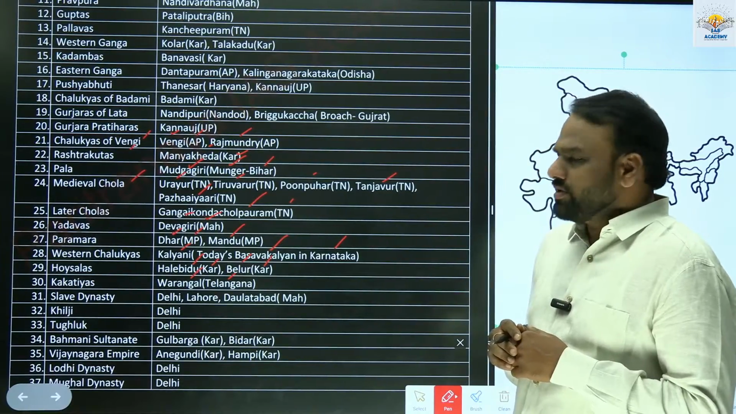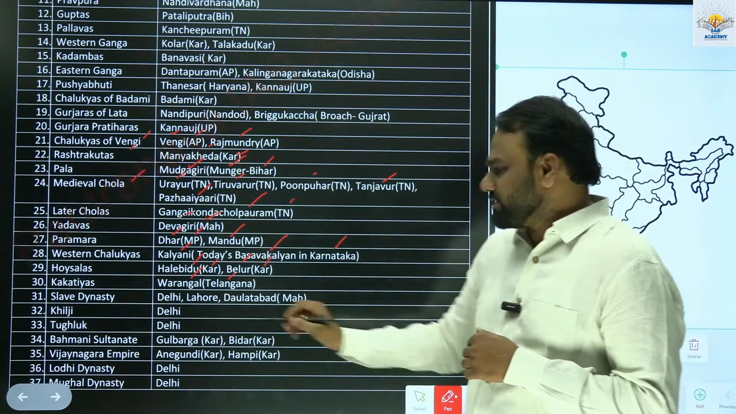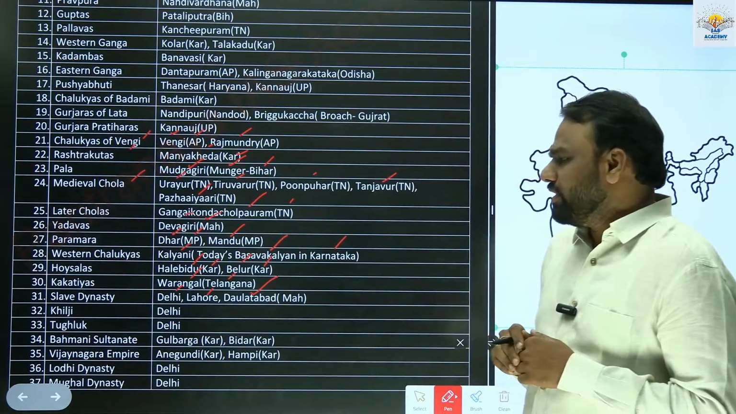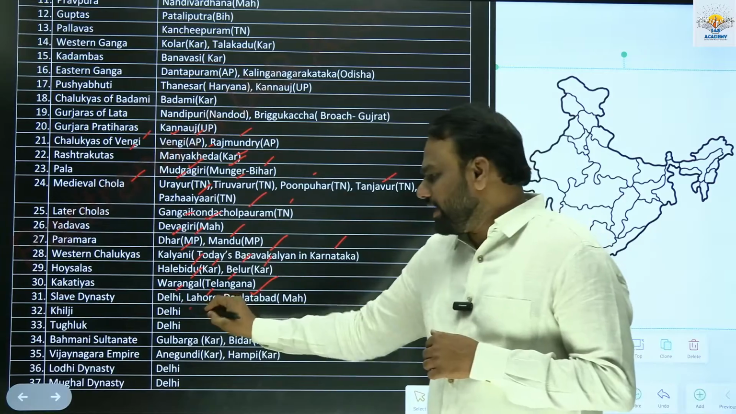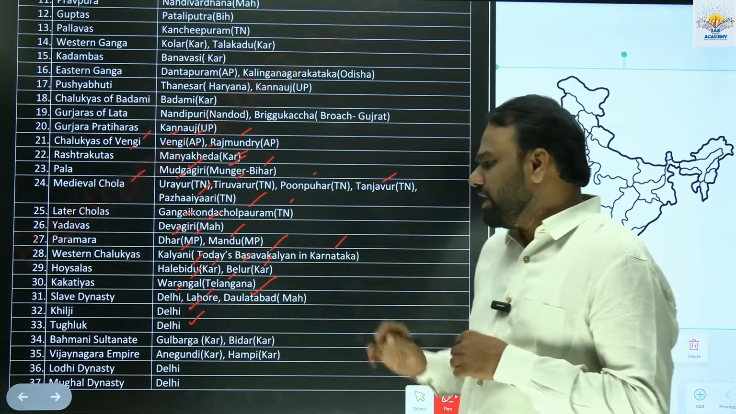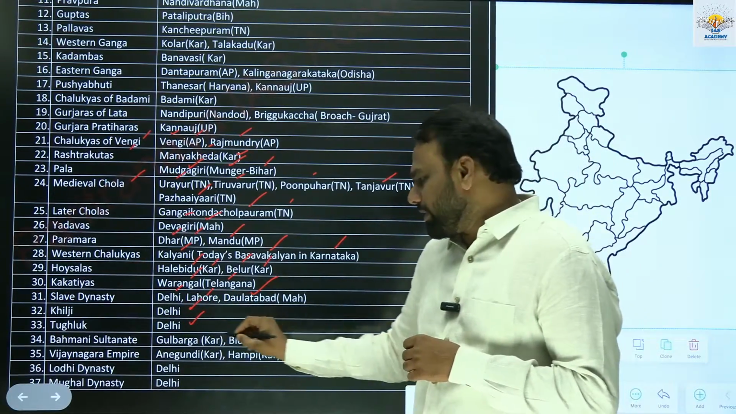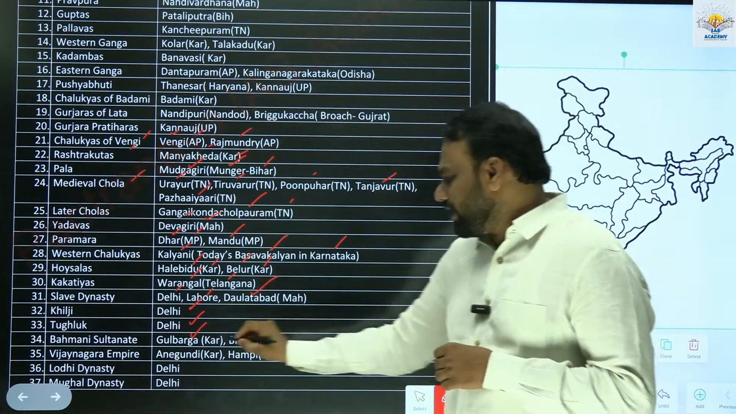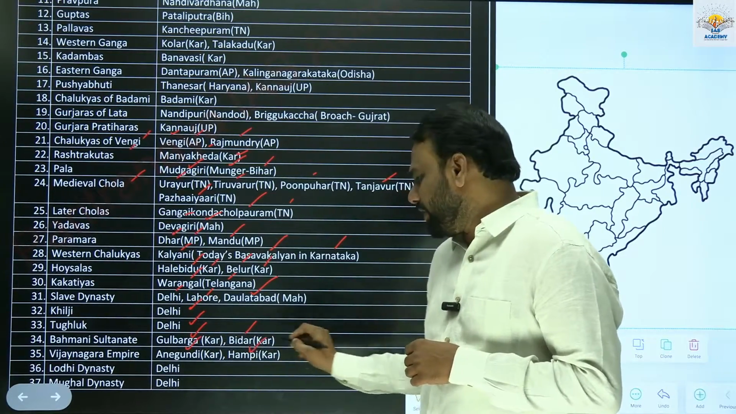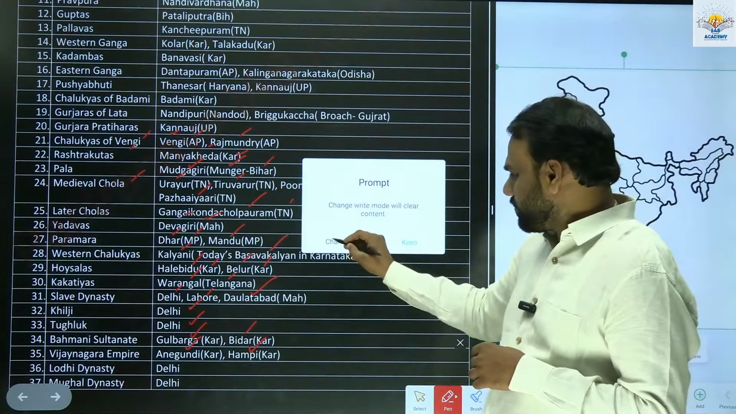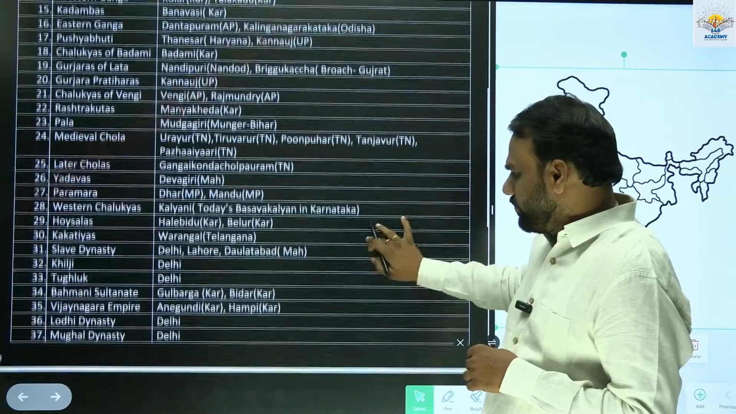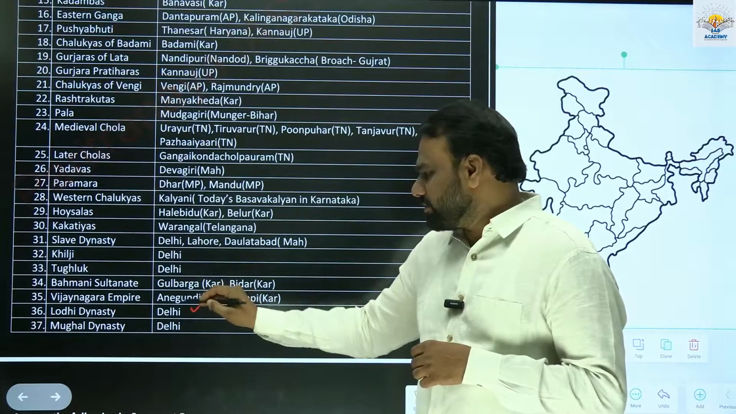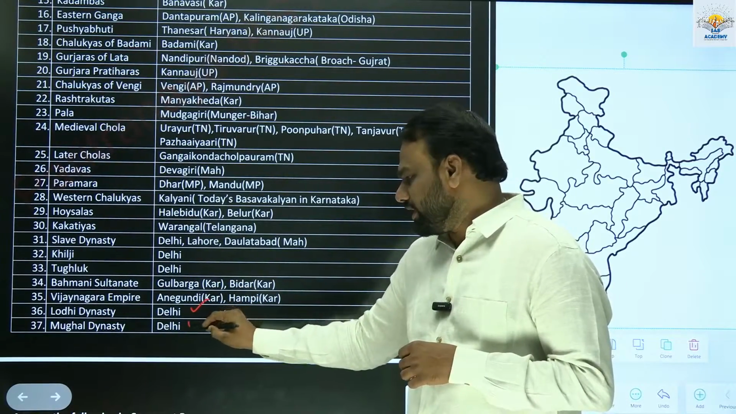Slave dynasty of the Delhi Sultanate: it was present in Delhi, Lahore, as well as Daulatabad, present day Maharashtra. Khilji dynasty was present at Delhi. Tughlaq dynasty was present at Delhi. Bahmani Sultanate had its capital at Gulbarga in Karnataka and Bidar in Karnataka. Vijayanagara Empire had its capital at Anegundi, Karnataka, and Hampi, Karnataka. Lodhi dynasty's capital was present at Delhi. Similarly, the Mughal dynasty's capital was present at Delhi.